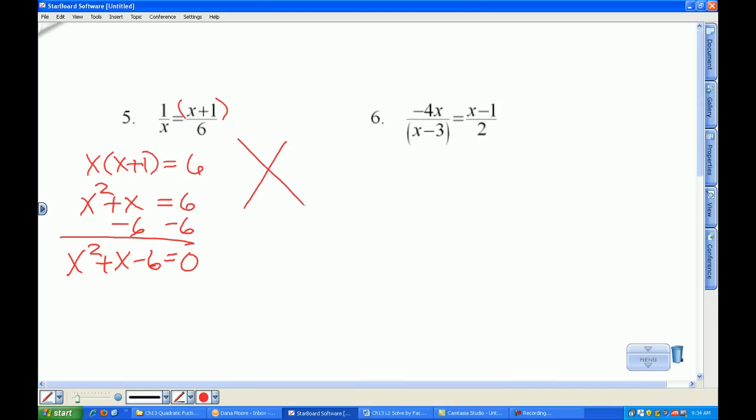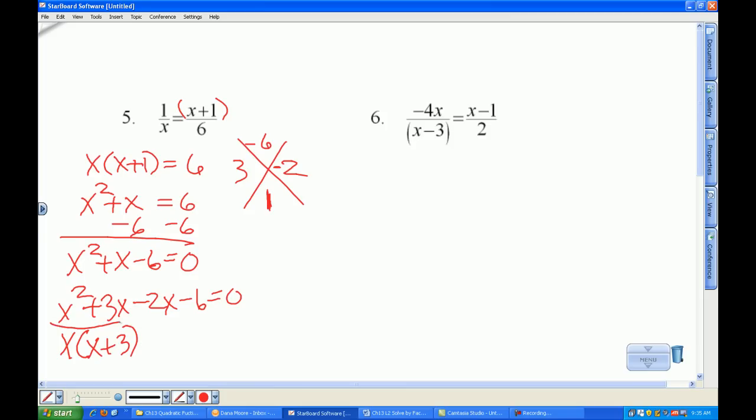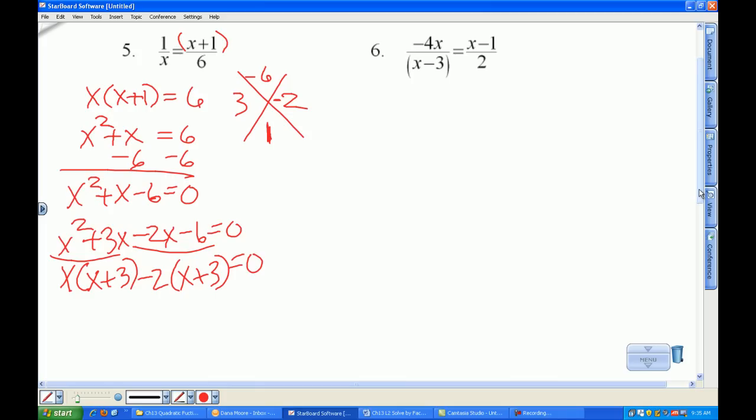We do our puzzle. Factors of negative 6 that add up to be 1. Well, 3 and 2 are the ones that are closest together. And if that 2 is negative, they'll multiply to be negative 6 and they'll add up to be positive 1. So x squared plus 3x minus 2x minus 6 is equal to 0. Factor the x out of these first two terms. I'll factor the negative 2 out of those two terms. And then when I take the x plus 3 out of both terms, what's going to be left is the x minus 2.